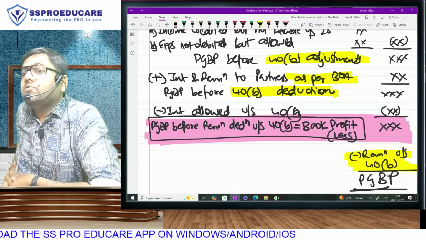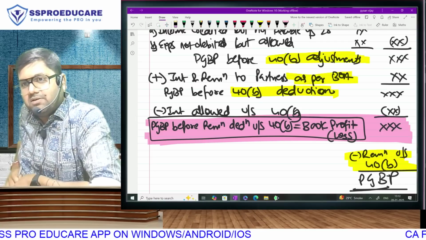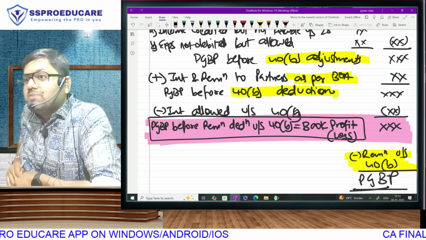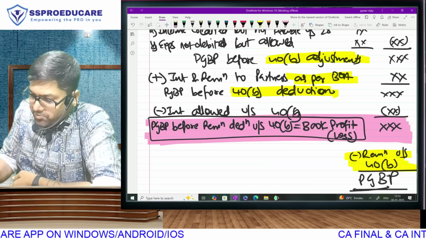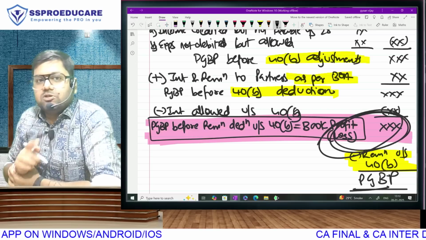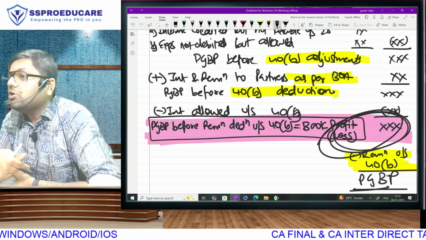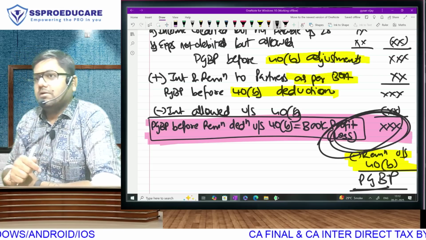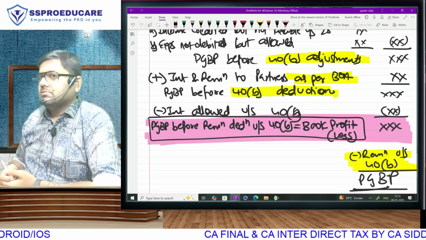You understood the deduction of interest: actual, deed, or 12% per annum, whichever is lower. The deduction of remuneration will first require you to calculate book profit, which is literally the PGBP chapter, everything except the subtraction part. But don't give the direct answer over there. Even in book profit, suppose this was profit, 10 lakh rupees. So 6 lakh into 90, 4 lakh into 60. Whatever you get, don't complete it before comparing with actual and deed, because you have to choose whichever is lower. Is that clear?